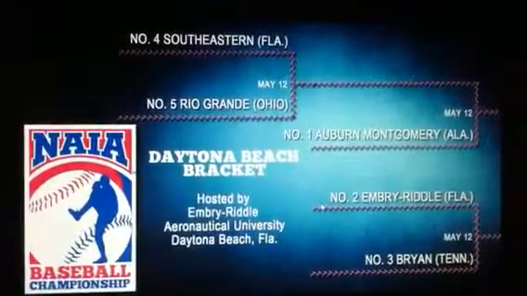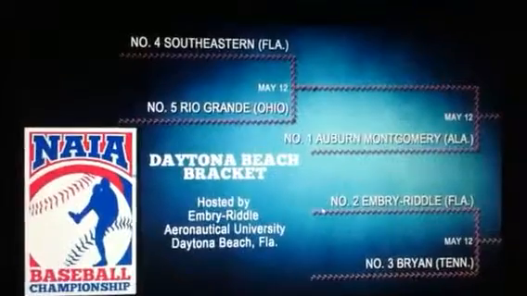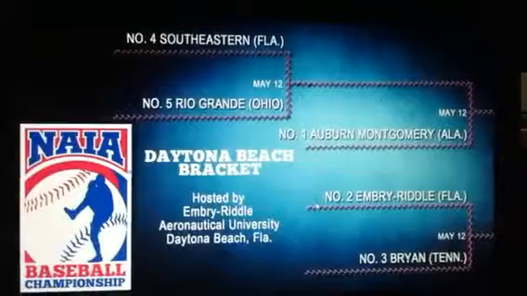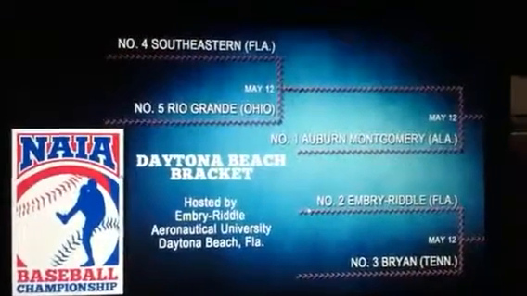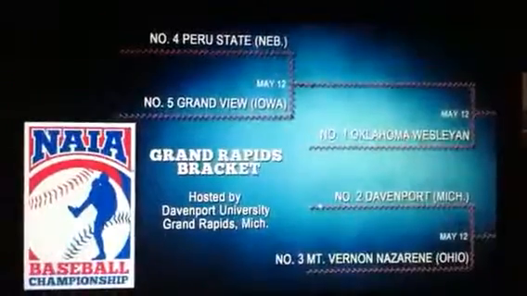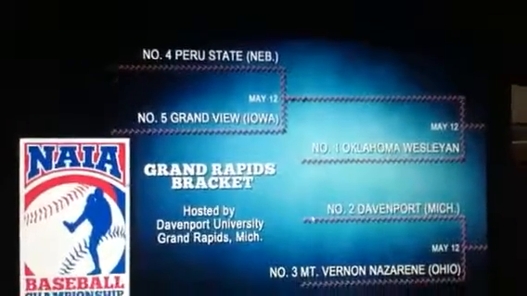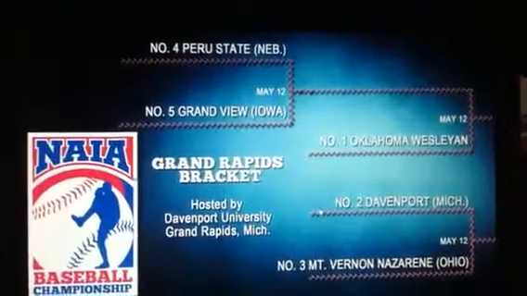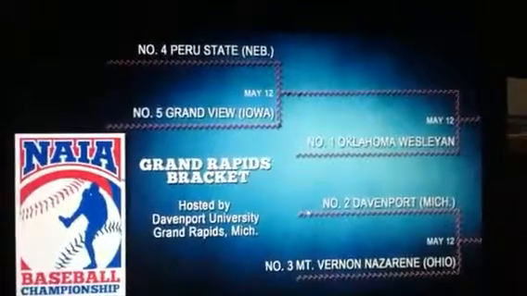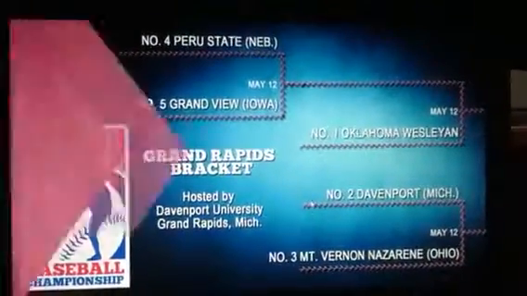Moving on to the Daytona Beach bracket, number 5 Rio Grande will play number 4 Southeastern, number 2 Embry-Riddle will play number 3 Bryan, and number 1 Auburn Montgomery waits the winner of number 4 Southeastern and number 5 Rio Grande. In the Grand Rapids bracket, number 5 Grandview will play number 4 Peru State, number 2 Davenport will play number 3 Mount Vernon Nazarene, and lastly number 1 Oklahoma Wesleyan will await number 4 Peru State and number 5 Grandview.